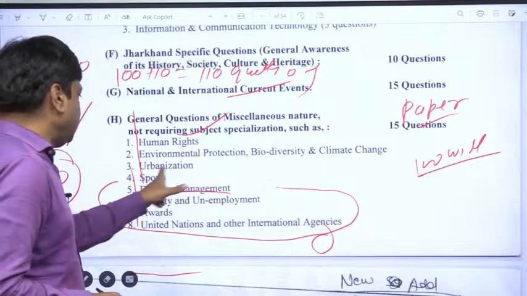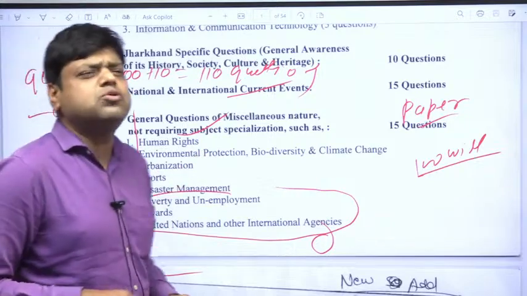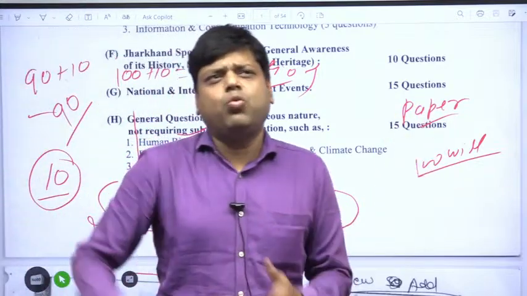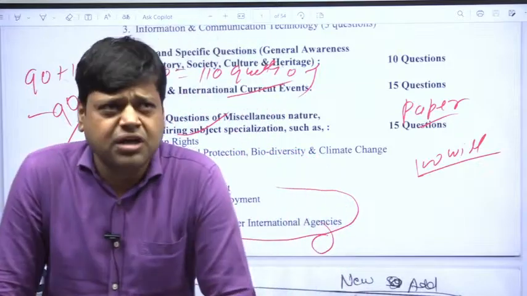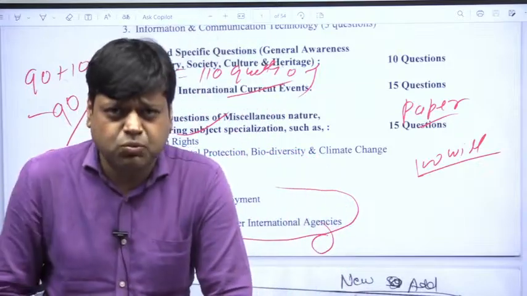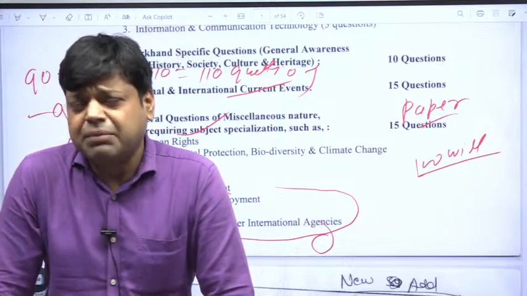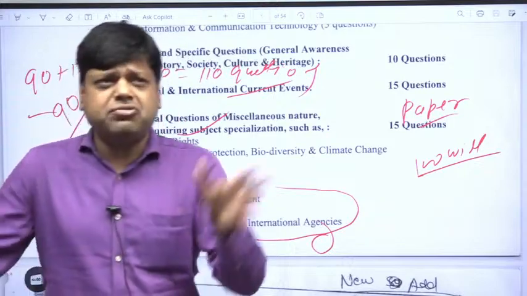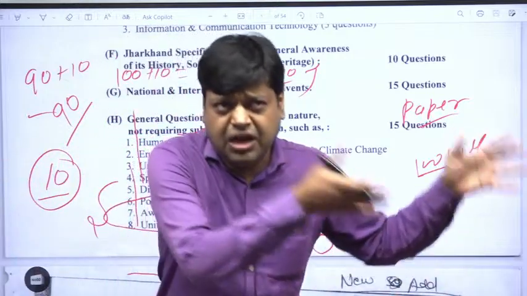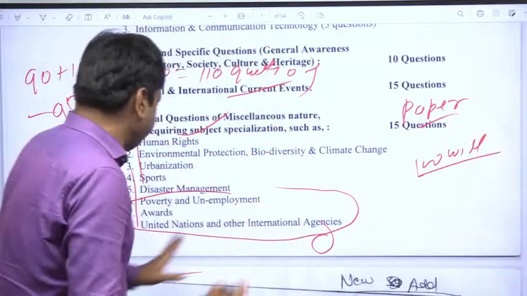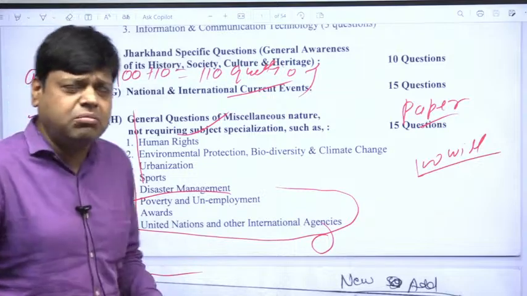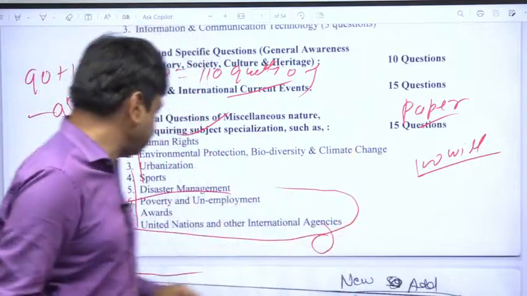And urbanization, some questions will be asked from urbanization: which city is the most urbanized in India, which state is most urbanized, what is the percentage of urbanization in India, what percent of India's population lives in urban areas, etc. Right? Such types of questions will be asked. Even questions from Jharkhand can be asked.